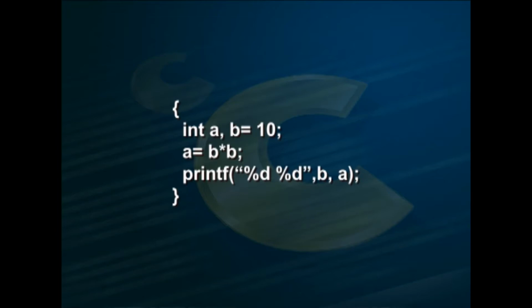Any variable can be declared only at the beginning of the block. For example, open brace, int a, b = 10; a = b * b; printf("%d", b, a); close the brace.